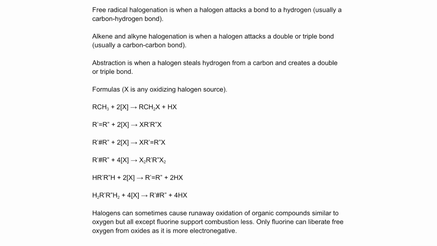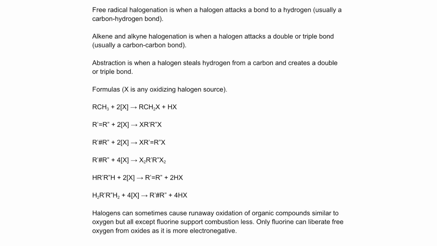And now we have halogenation, which can happen by a few different mechanisms. Free radical halogenation is when you have a bond with a hydrogen, usually a carbon-hydrogen bond, which gets oxidized into a fluoride and hydrogen fluoride. Alkene and alkyne halogenation is when a halogen attacks a double or triple bond, usually a carbon-carbon bond, and attaches some of itself there to assert its dominance. Abstraction is when a halogen steals hydrogen from a carbon and creates a double or triple bond. This is much less common, but it does happen.